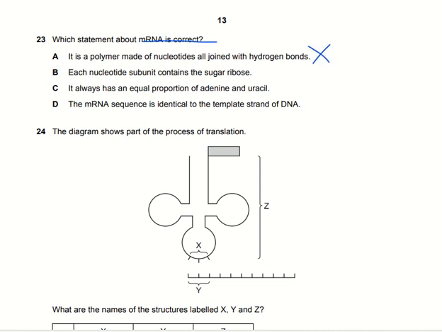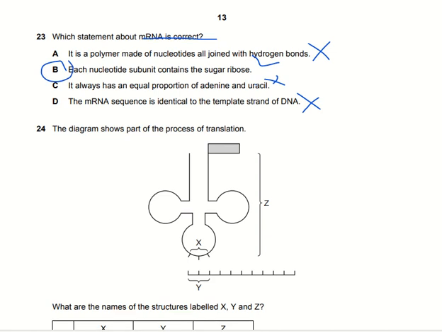Yes, in the case of RNA, there is the sugar ribose. Let's check the other options as well. It always has an equal proportion of adenine and uracil. That is not necessary. It can have different proportions of adenine and uracil. The messenger RNA sequence is identical to the template strand of the DNA. It is not identical, it is complementary. So option B here is the right answer.